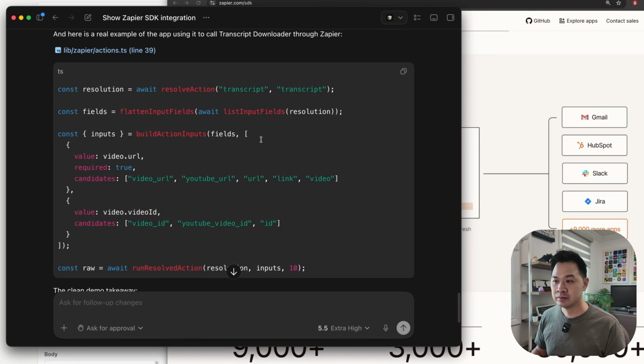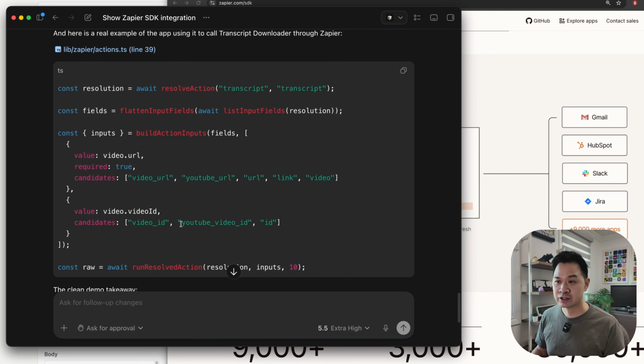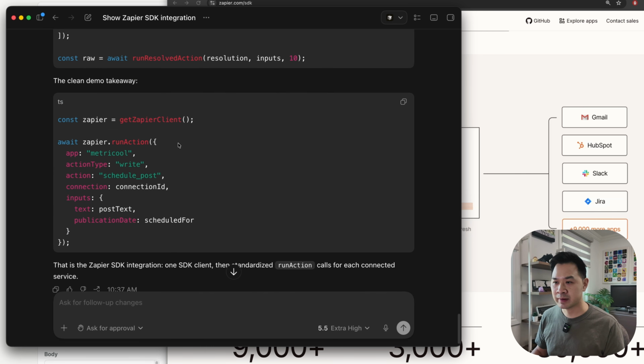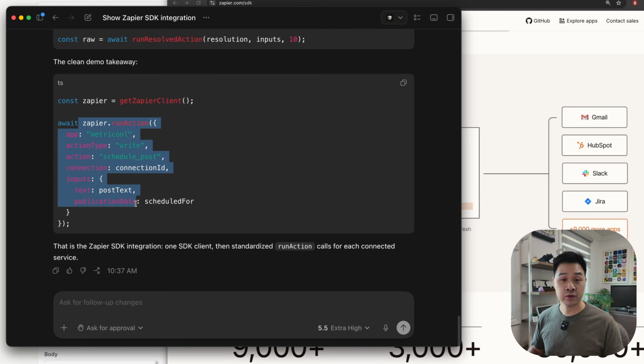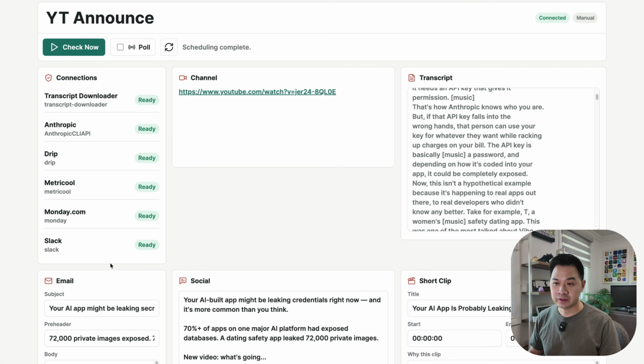As an example, here is transcript downloader. This is a better example, actually. Metricool here. So this is where it schedules the social media post that you saw earlier. And you can see the action type, you can see the app there, the action, and then the inputs here. And this is how the API call looks like, the same sort of format for all of the services here.